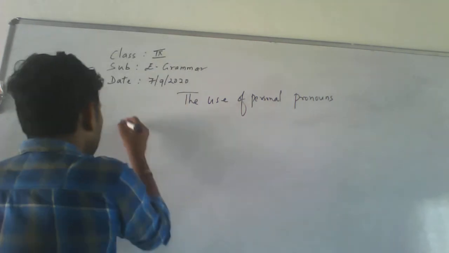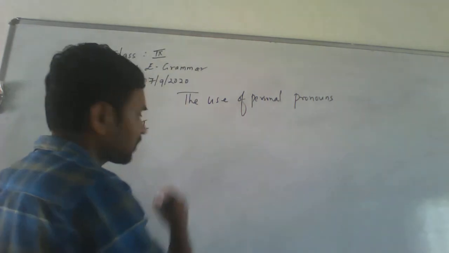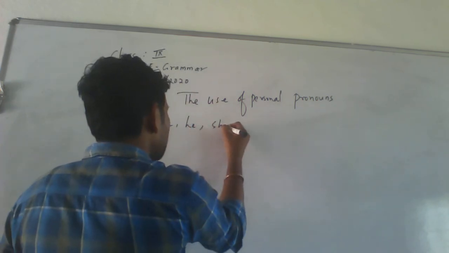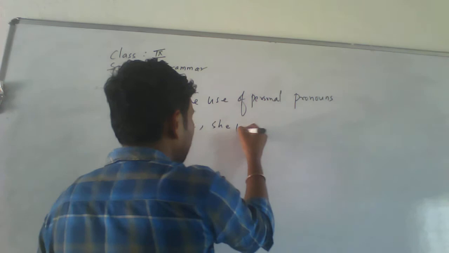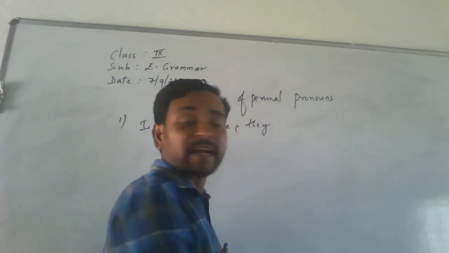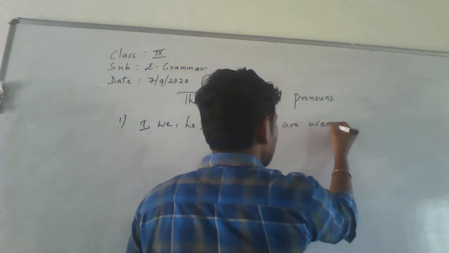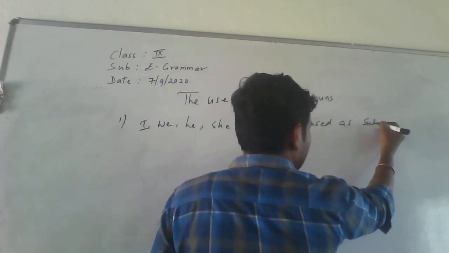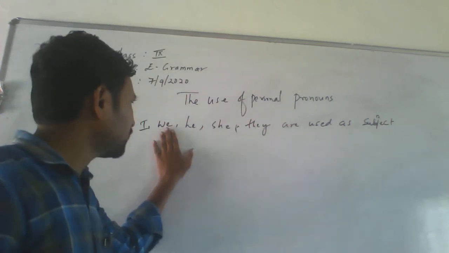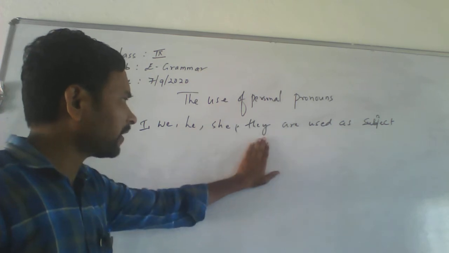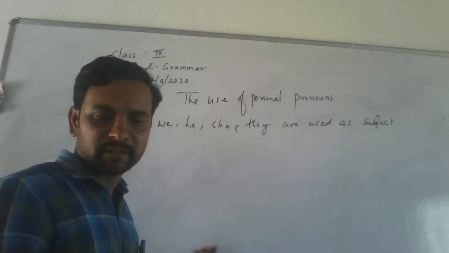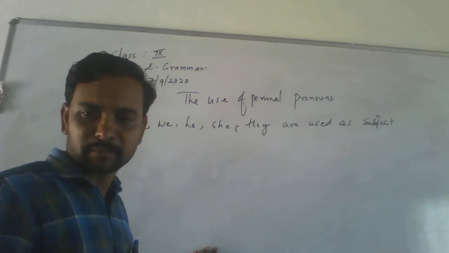First, I, we, he, she, and they are used as subjects. So I, we, he, she, they are used as what? A subject. Is it understood? Used as a subject.